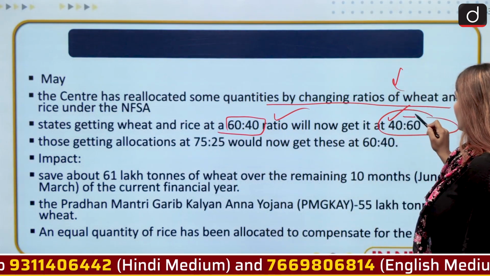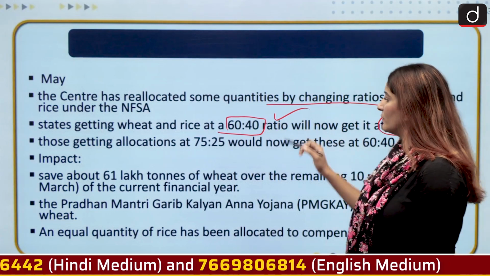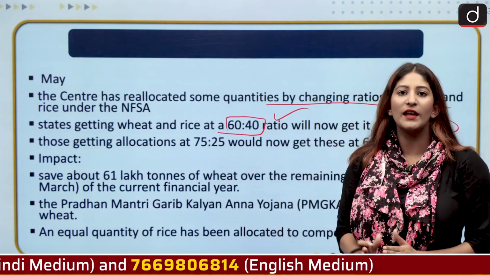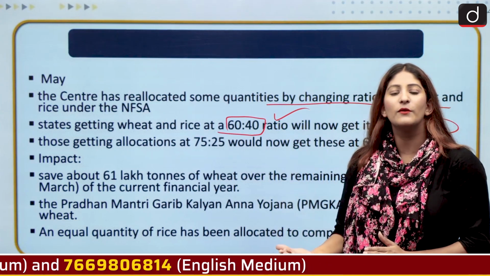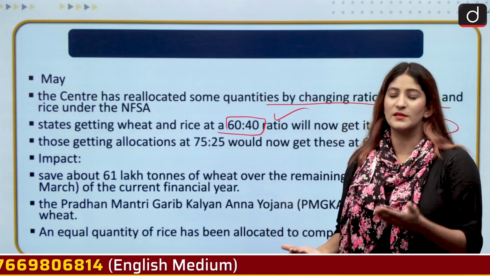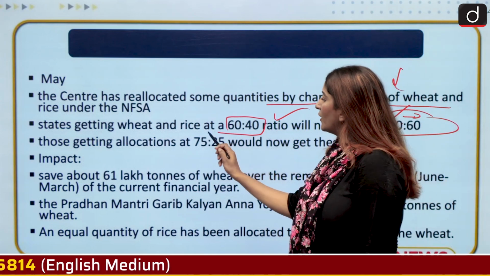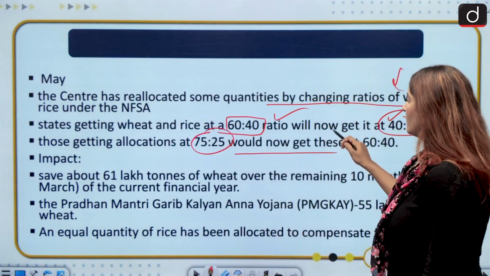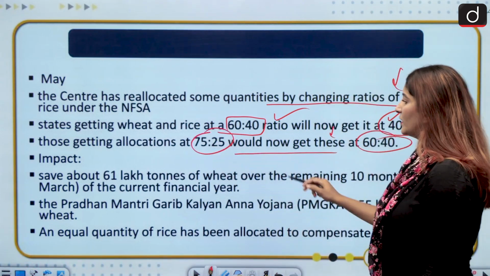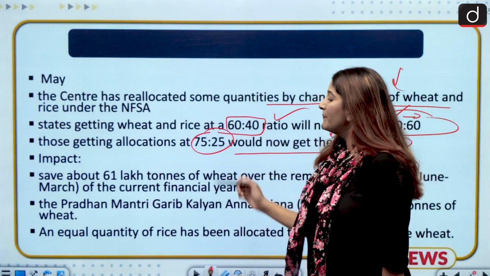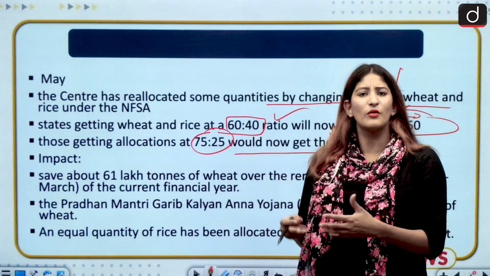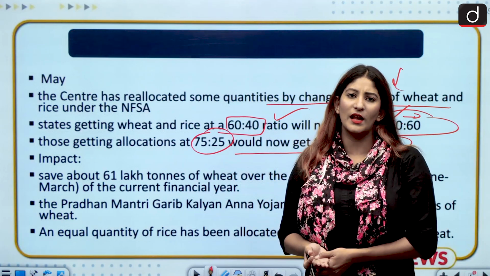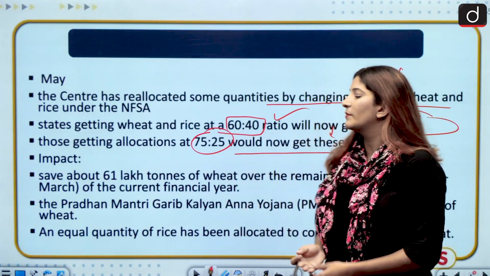So whatever the difference with respect to the change in allocation, if one food crop has been reduced, another one has been raised. Now those getting allocation at 75:25 would now get it at 60:40. And the impact will be such that for those states who were not getting any wheat in allocation, of course for them it's zero.